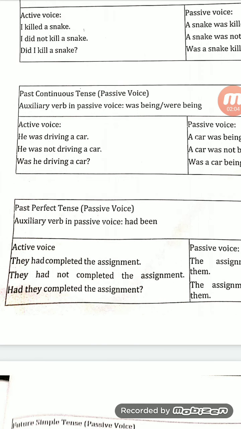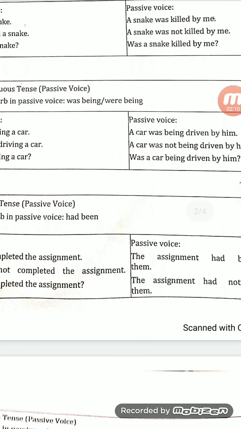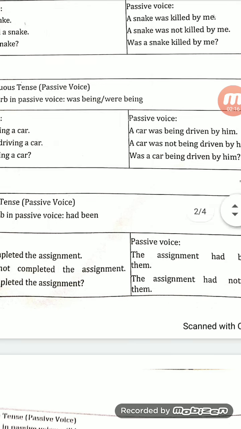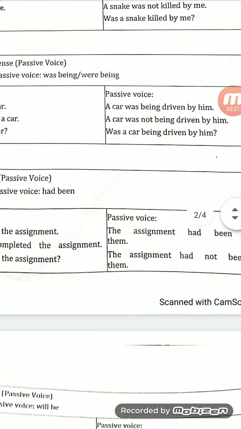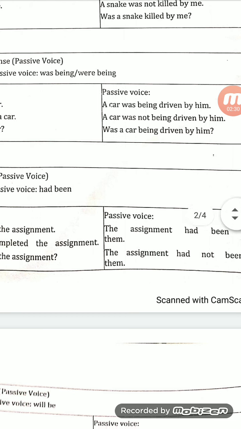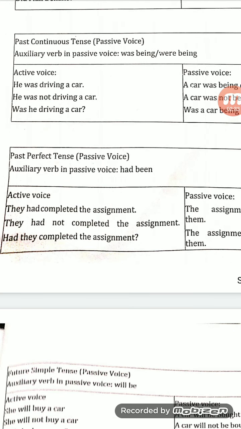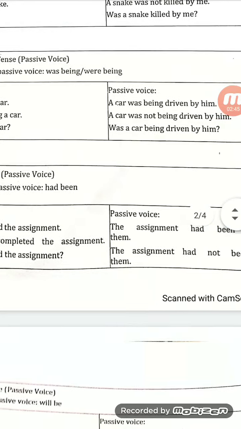Then if it is a negative sentence, we can use was not being. Between was and being we use not, right? And if we want to make an interrogative sentence, we write was at the beginning of the sentence, then the object, and then being. At the end of the sentence we use a question mark. So this is past continuous tense. In past continuous tense, we use auxiliary verbs like was being and were being in passive voice. Clear? And you know that the third form is always used in passive voice.